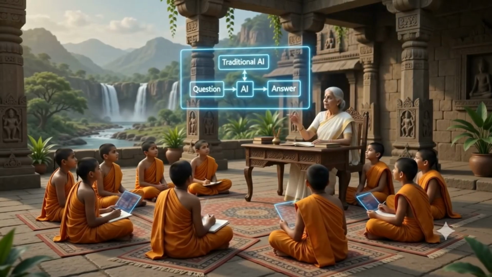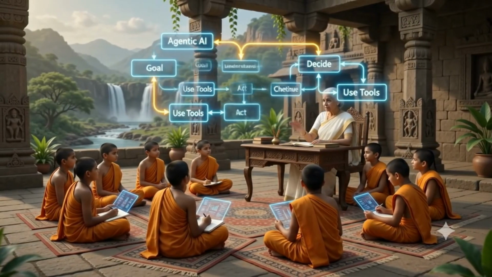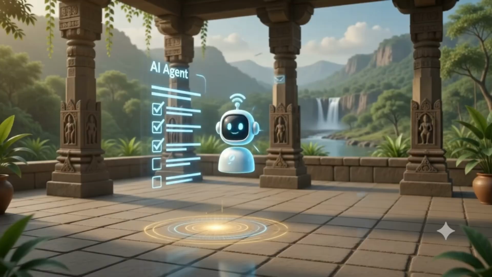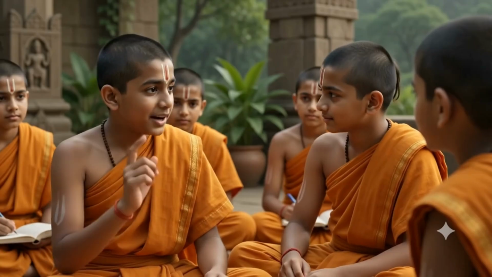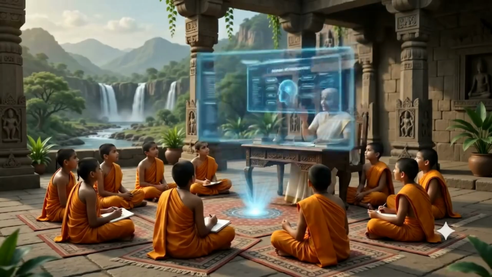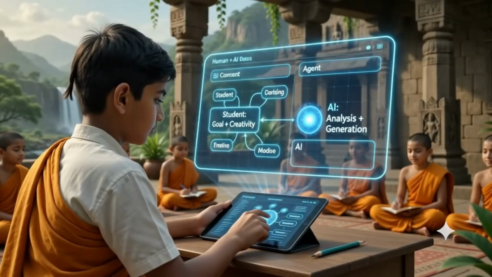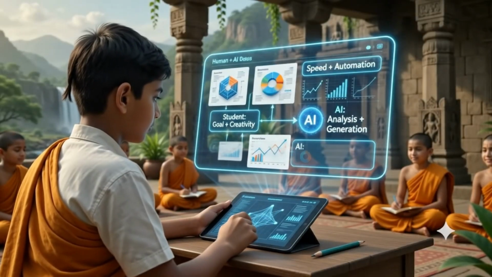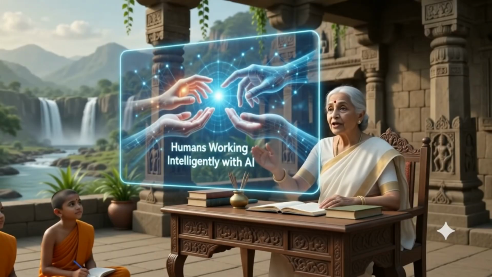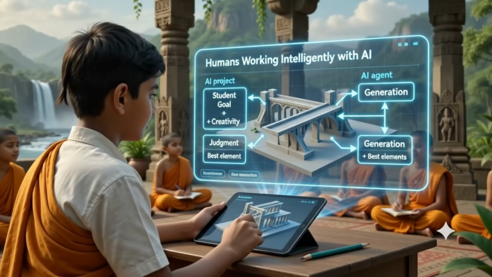Agentic AI is designed to pursue goals. It uses multiple steps to act and check results. For example, it can organize better data in a business meeting. And AI is not simply a replacement for people. It is humans working intelligently with AI.